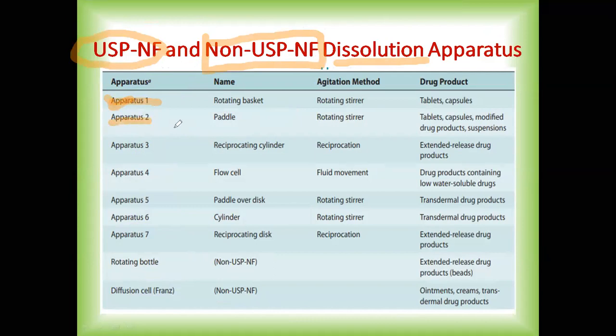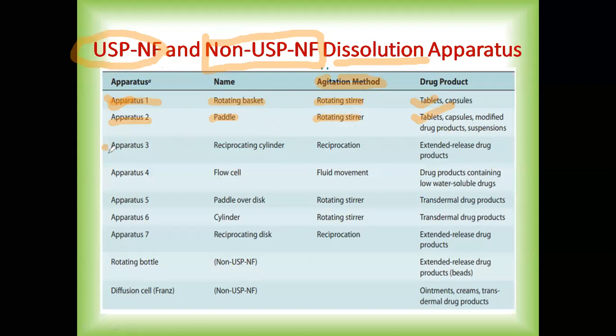As per USP, apparatus 1 is the rotating basket and apparatus 2 is the paddle. The method of agitation for apparatus 1 is a rotating stirrer, and in apparatus 2 it is again a rotating stirrer. Apparatus 1 is mainly used for tablets and capsules. Apparatus 2 is used for tablets, capsules, and modified drug products, as well as for suspensions.